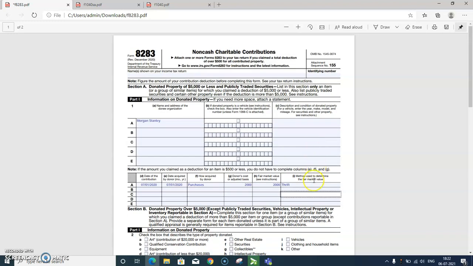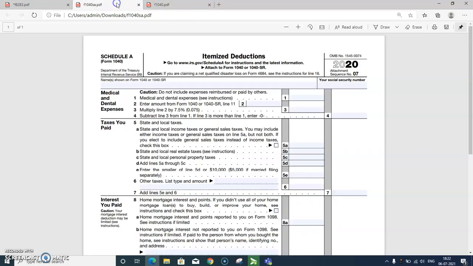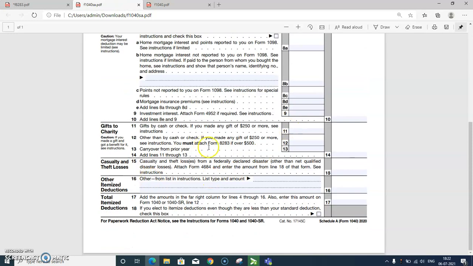So the whole entire thing will flow to Schedule A. Here it should flow as $2,000. You can see gifts to charity other than cash or check. If you made any gift of $250 or more, see instructions; you must attach Form 8283.